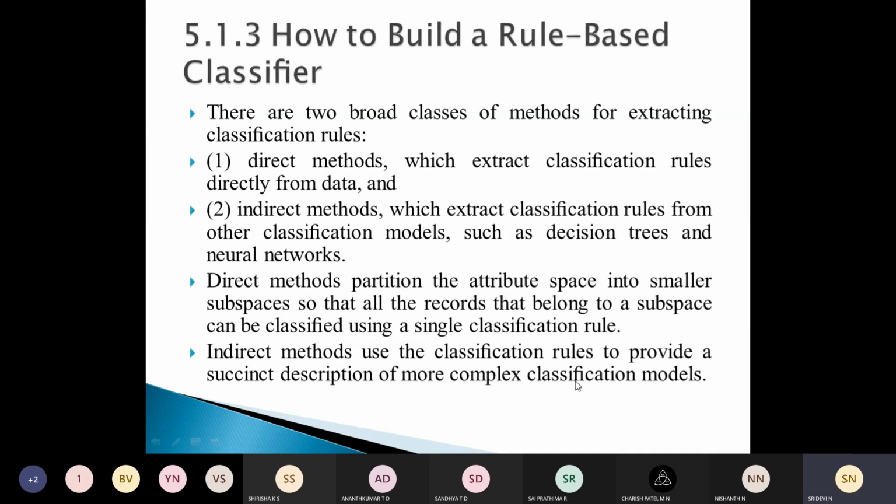Whereas in the indirect method we use the classification rules to provide a clear and brief description of more complex classification models. We use classification rules here in the case of the indirect method, whereas in the direct method we just partition the attribute space into smaller subspaces.